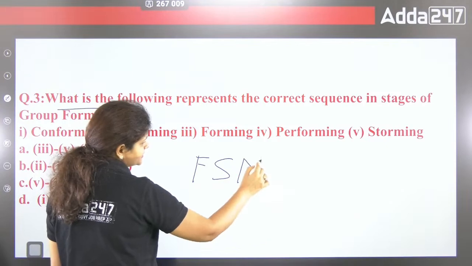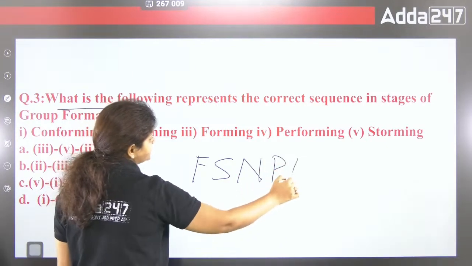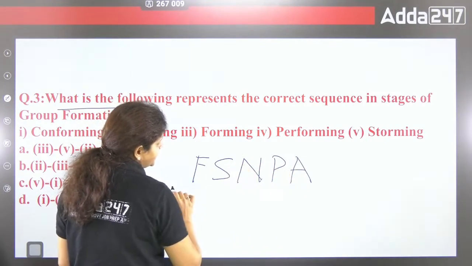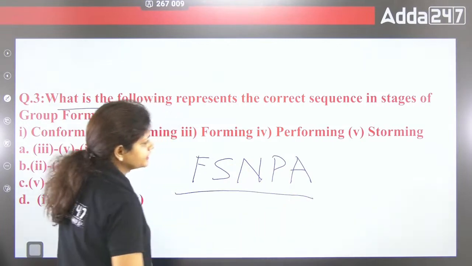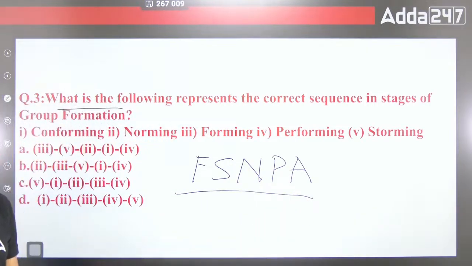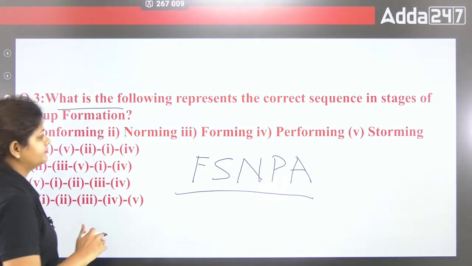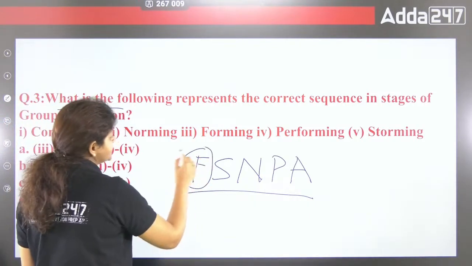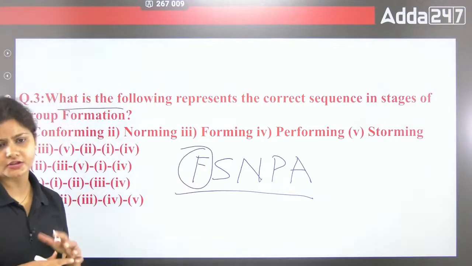Please remember this: F, S, N, P, A. You have to remember this only. Forming, storming, norming, performing, and adjourning. Forming is when you form the group, you just get to know each other, just an introduction round.